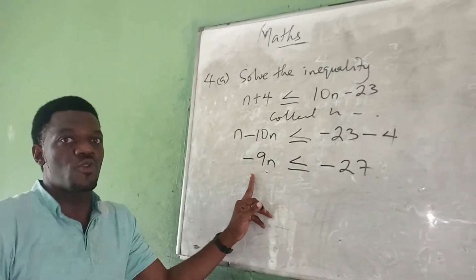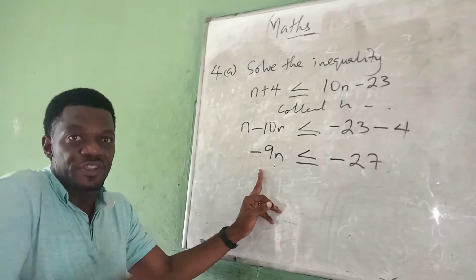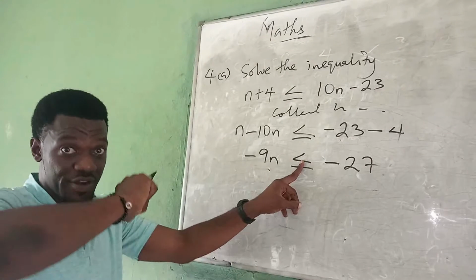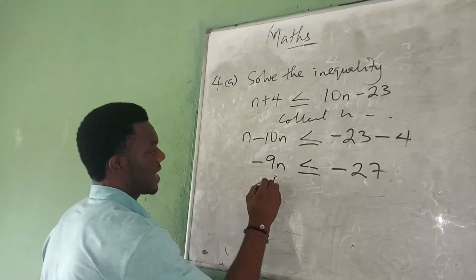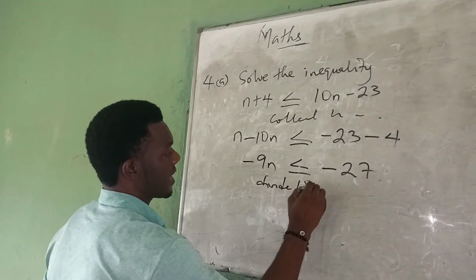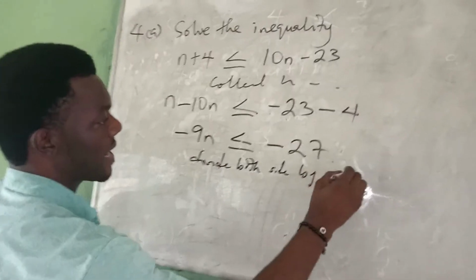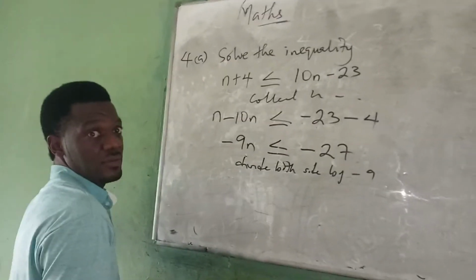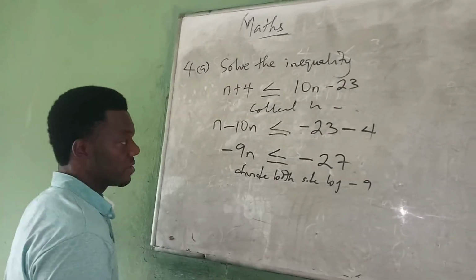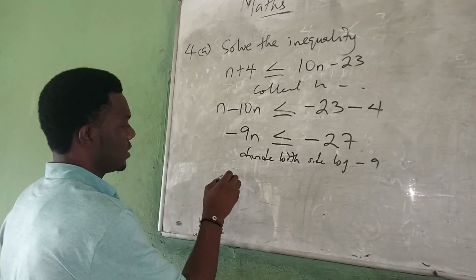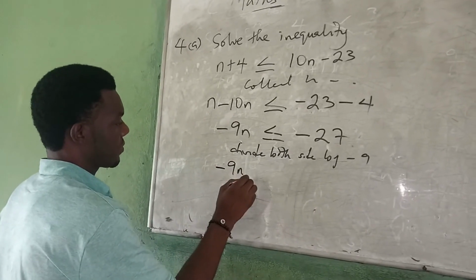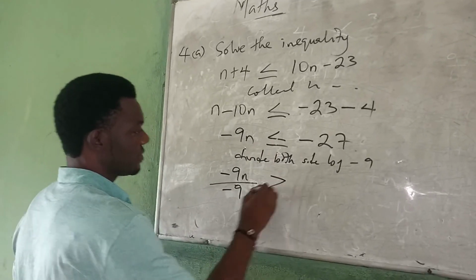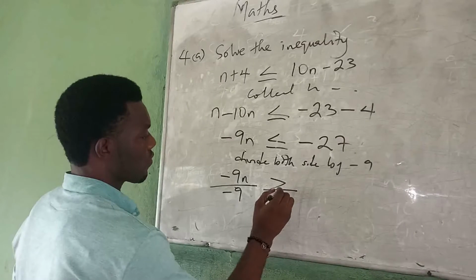And in this place, once you are dividing with a coefficient that is negative, it will change this sign from less than to greater than. So divide both sides by minus 9. It will change immediately because it's minus. If it is plus 9n, nothing will change. Because it's minus, it will change. So it will be now minus 9n over minus 9. You see, it will change to less than or equal to.